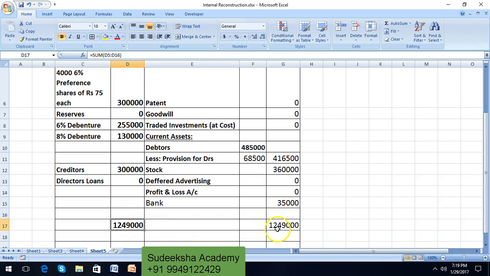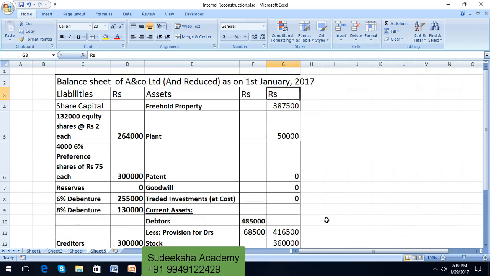So the totals are equally balanced, 12,49,000. So this is the balance sheet post reconstruction.